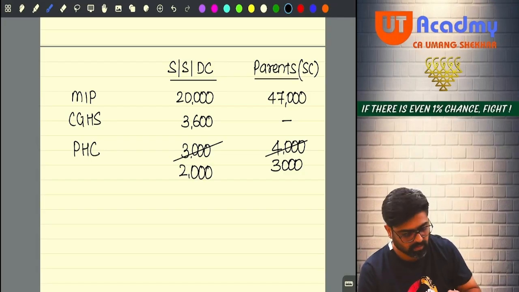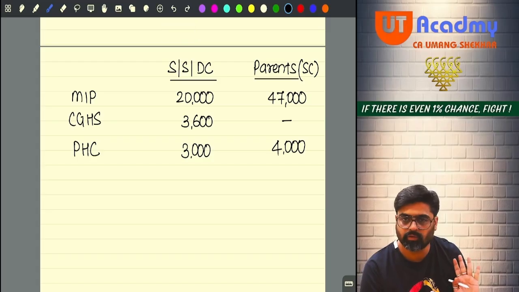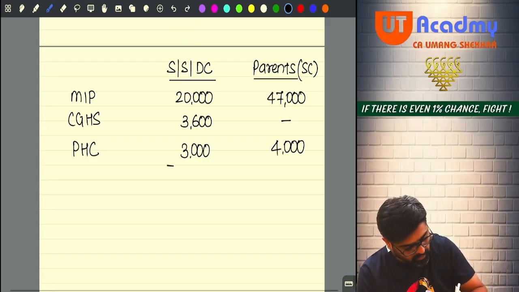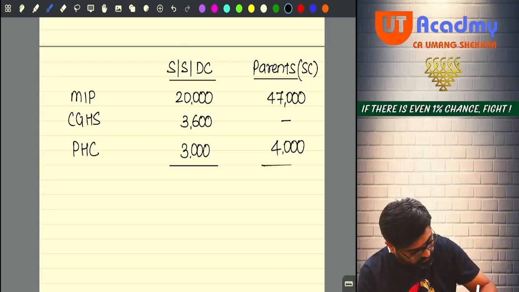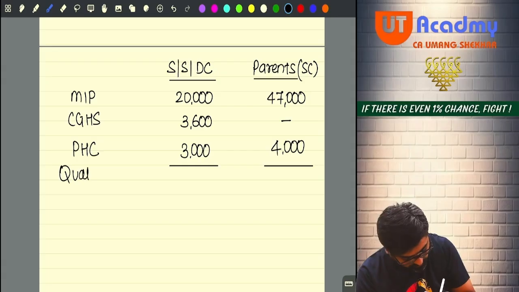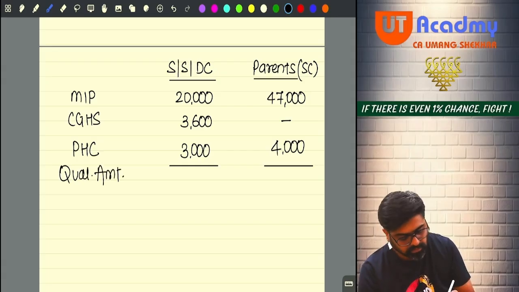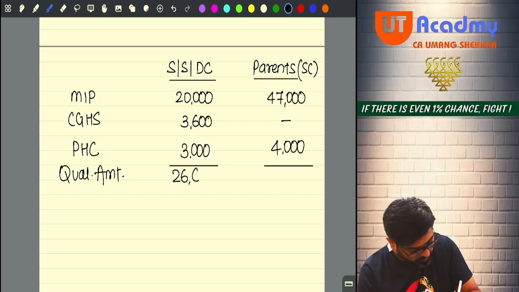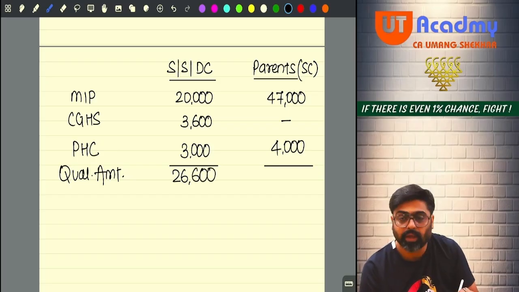So what I'll do here, see, I will write down 3 and 4 like this only. I will do a total. Okay. And that total should not be more than, this is the qualifying amount, which will be 26,600. Okay.